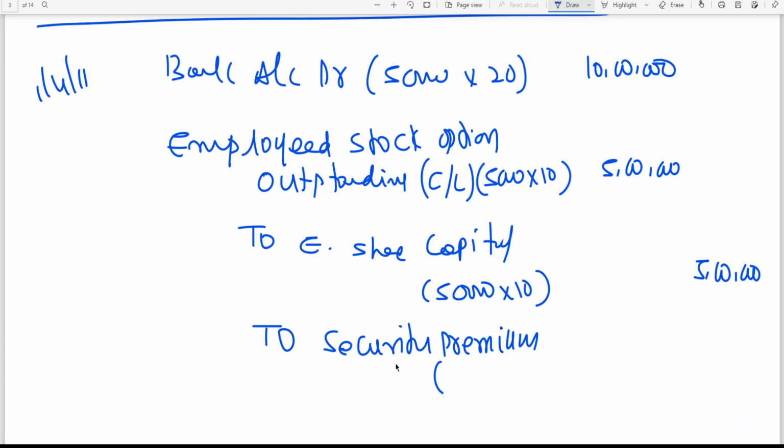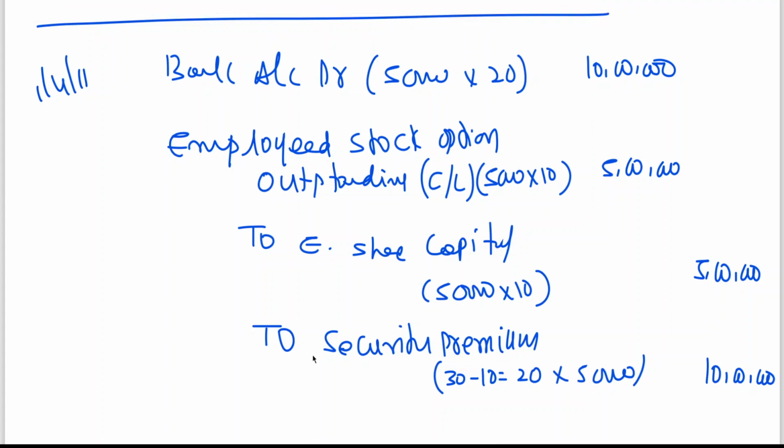What is market value? 30 rupees. What is face value? 10. So 20 rupees, 30 minus 10, 20. 20 into 50,000 comes to 10 lakhs. This is the entry for employee stock option outstanding. You write this entry on the date the employee stock option outstanding has been exercised.